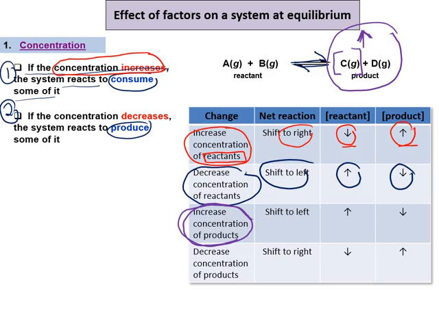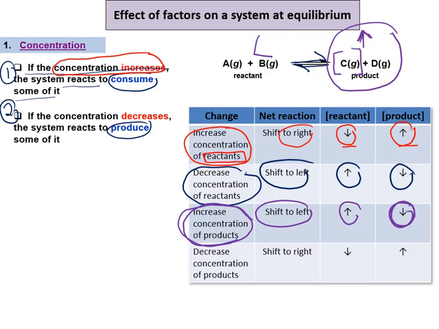Macam mana nak kurangkan kepekatan C awak ni? Dia akan reduce the concentration of product by shift to the left. So, what happens? Concentration of the reactant, which is A and B, will increase, while the concentration of product will decrease until the equilibrium is achieved. Okay, the next disturbance, masih lagi concentration.